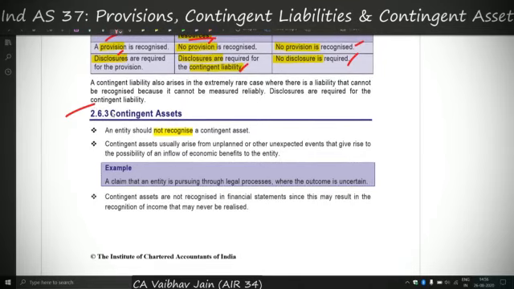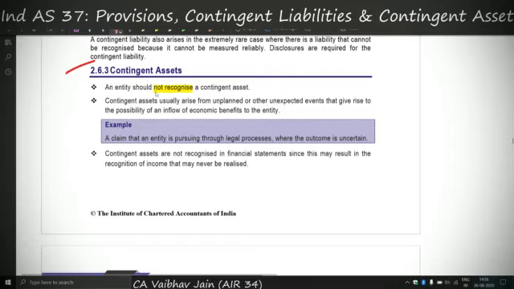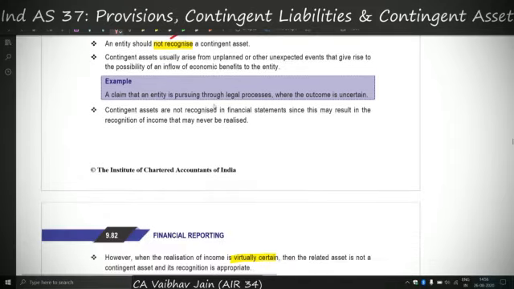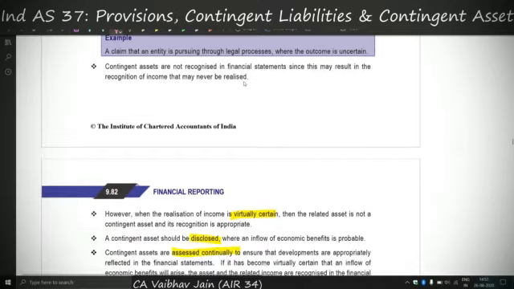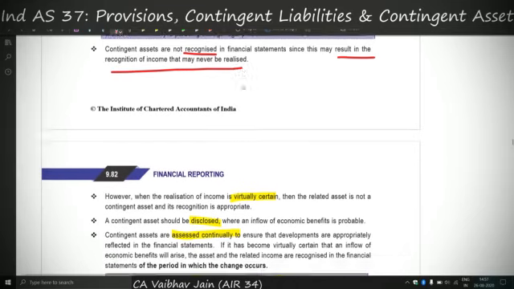Now we are moving to contingent asset, and it is similar to contingent liability. See, again here we will not recognize the asset, we will only disclose it. It arises from unplanned or other unexpected events which will give rise to inflow of economic benefits. In case of contingent liabilities, we had an outflow of economic benefits. And contingent assets are not recognized because they may result in recognition of income which is never realized. Because it is contingent, because it depends on the occurrence or non-occurrence of an event, it is not recognized until and unless the event actually occurs.